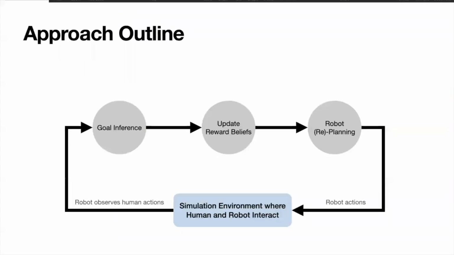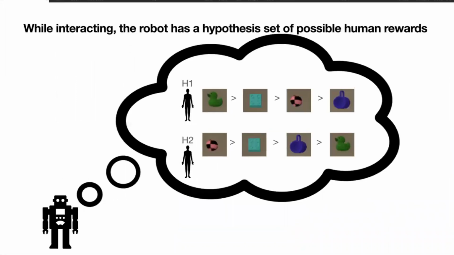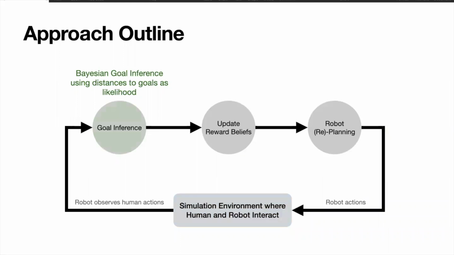I want to talk a little more about our approach to the collaborative robot. While interacting, the robot has a hypothesis set of possible human rewards. One such hypothesis might be that the human values the duck the most out of all the objects, while another might be that the human actually values the sphere more. The first step in picking out one specific hypothesis from the set is goal inference. We use Bayesian goal inference using distances to goals as likelihood. So given the human's current location and distance from each of the objects, the robot is able to infer which object it believes the human is going to go pick up.